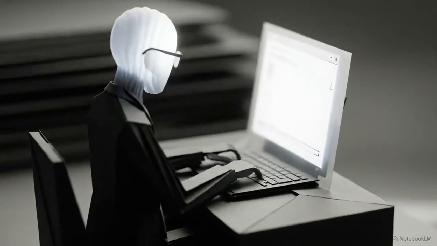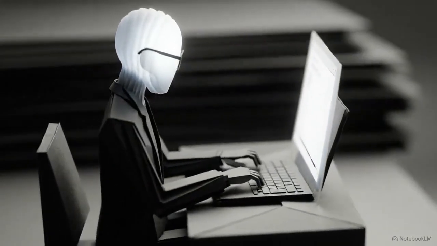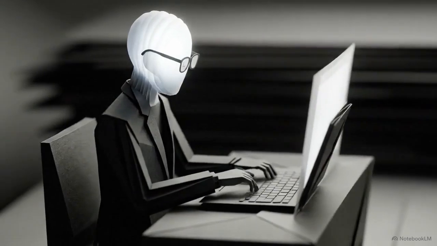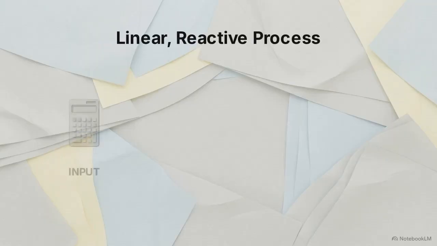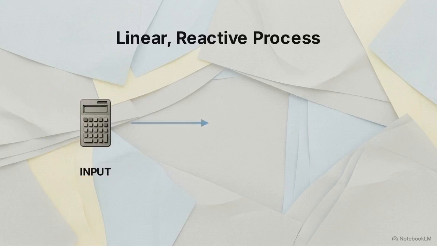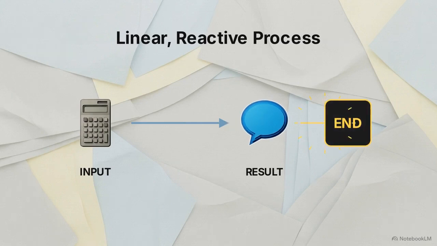You type a prompt into ChatGPT, hit enter, and wait a second to receive an answer. It's a process most of us do every day. This interaction is a linear, reactive process. It works like a calculator. You provide the input, the tool provides the result. The moment it delivers an answer, the work stops.